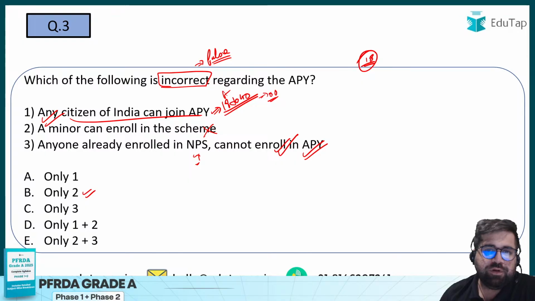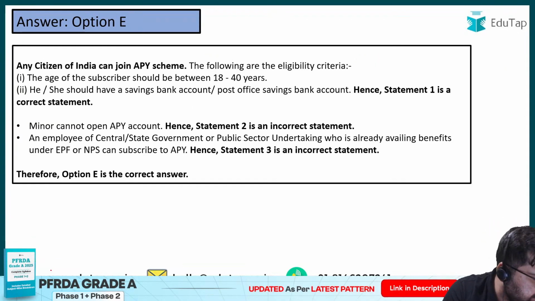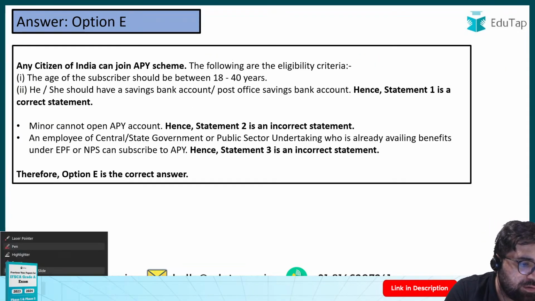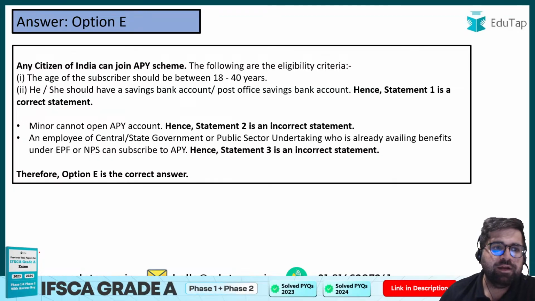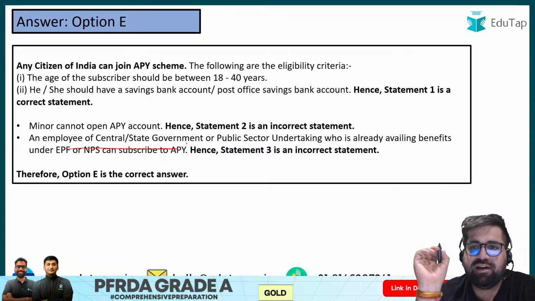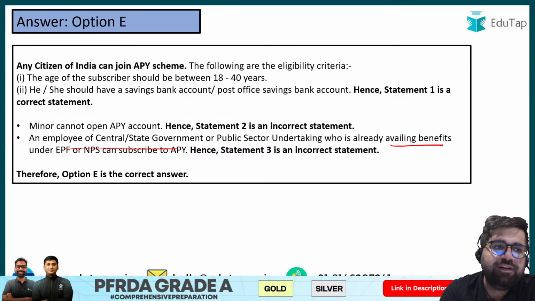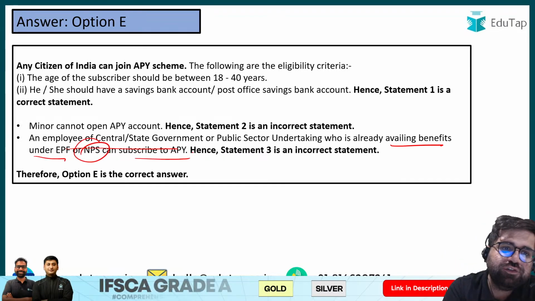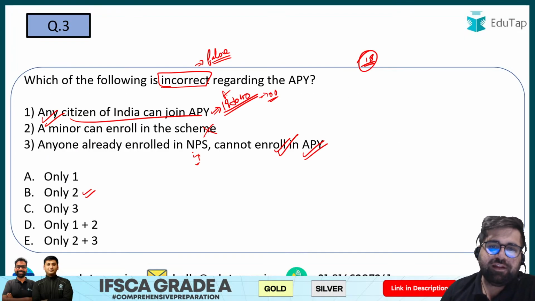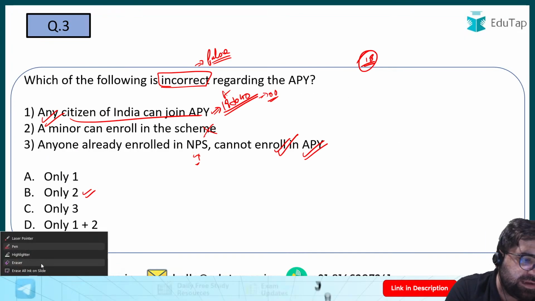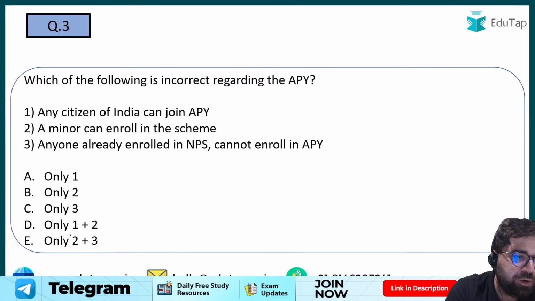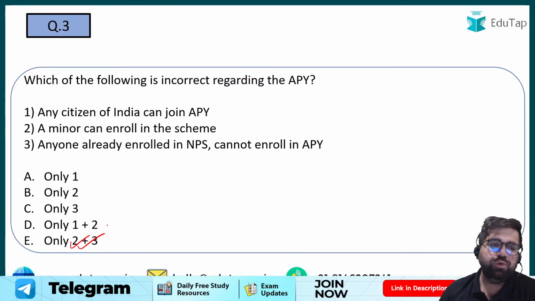Right, so I would like to tell you this particular point. I think I have made one mistake over here. Sorry for that. Statement number 3 says that the employee of a central or public sector undertaking who is already availing benefits under EPF or NPS can also subscribe to APY. So I think I need to update my knowledge over here. The correct answer of this particular question will be option number E, which is 2 and 3.